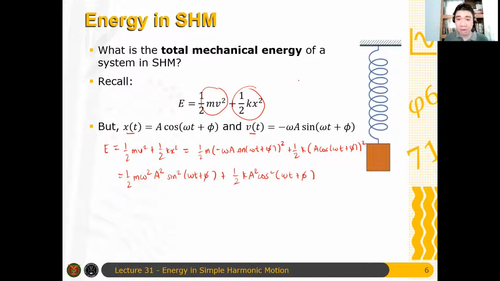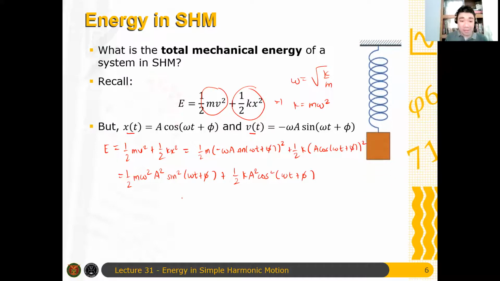Now, recall that omega equals the square root of k over m. Right? And therefore k equals m omega squared. But m omega squared is, right, therefore equal to k. And hence, I have 1/2 k A squared sine squared of omega t plus phi plus 1/2 k A squared cosine squared of omega t plus phi.